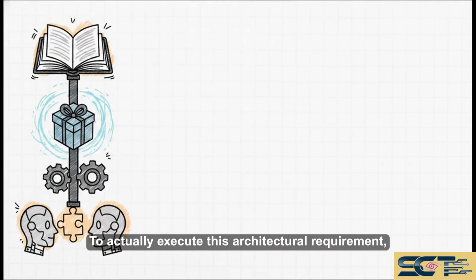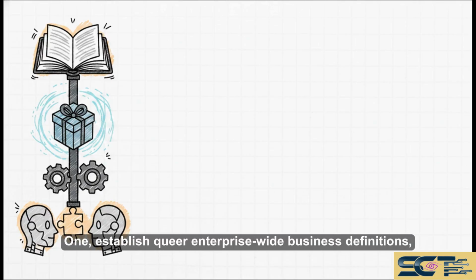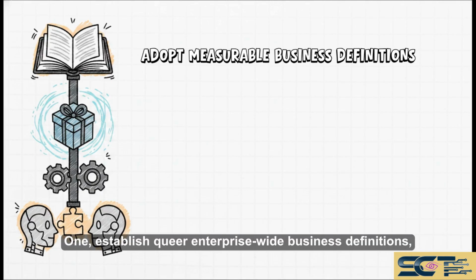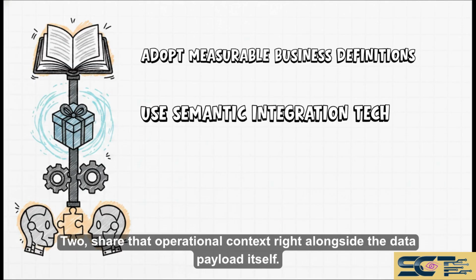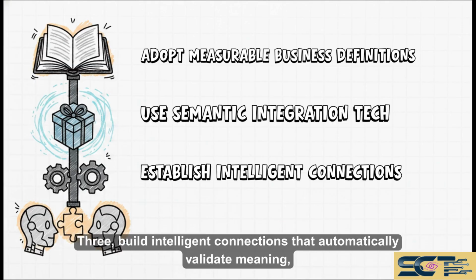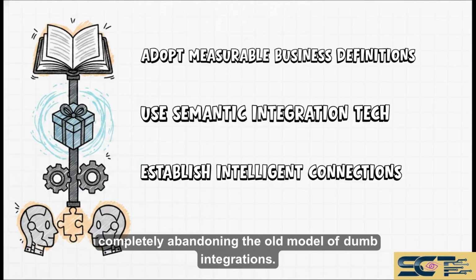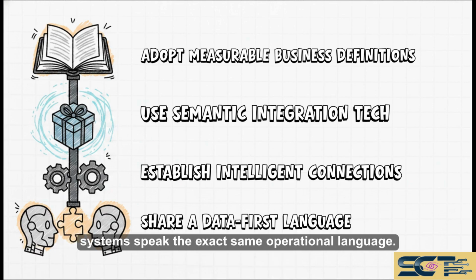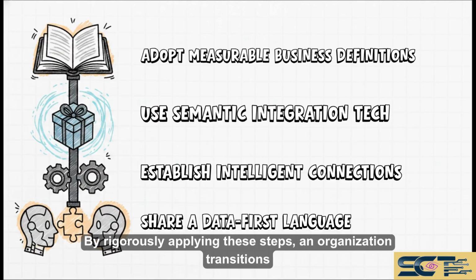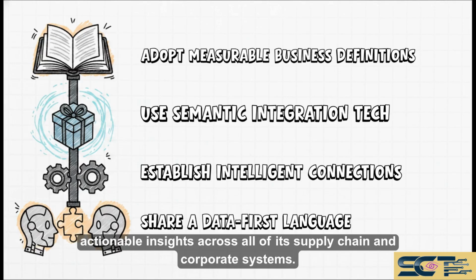To actually execute this architectural requirement, enterprises have to adhere to four core directives. One, establish clear enterprise-wide business definitions, essentially a unified glossary. Two, share that operational context right alongside the data payload itself. Three, build intelligent connections that automatically validate meaning, completely abandoning the old model of dumb integrations. And four, close the enterprise knowledge gap by ensuring all interconnected systems speak the exact same operational language. By rigorously applying these steps, an organization transitions from just moving raw files around to exchanging truly meaningful, actionable insights across all of its supply chain and corporate systems.